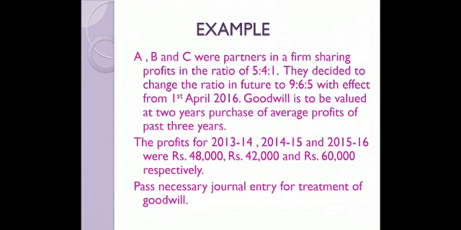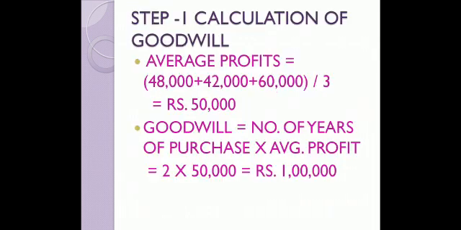Now children, this is the twist in the question. In the previous question, calculated value of goodwill was given. In this case, children, we have to calculate it. And the method given is goodwill should be 2 years purchase of average profit of past 3 years. The profit for the past 3 years, that is 2013-14, 14-15 and 15-16 is given to you, which is 48,000, 42,000 and 60,000 respectively. Pass necessary journal entry for treatment of goodwill. Now one step will increase, that is the only thing. Now let us see how we are going to solve this question.